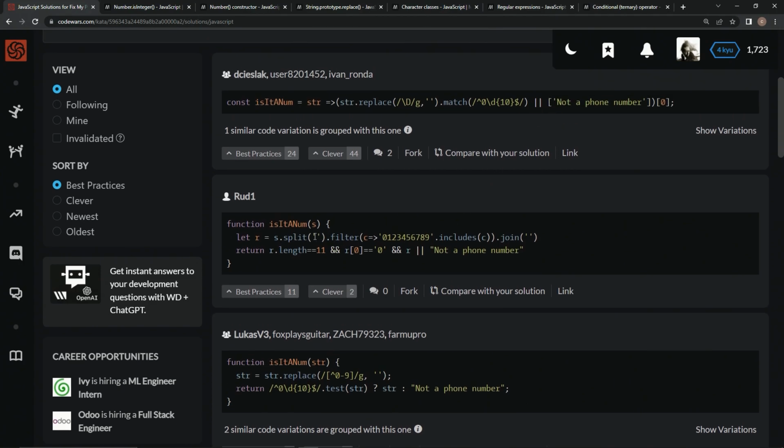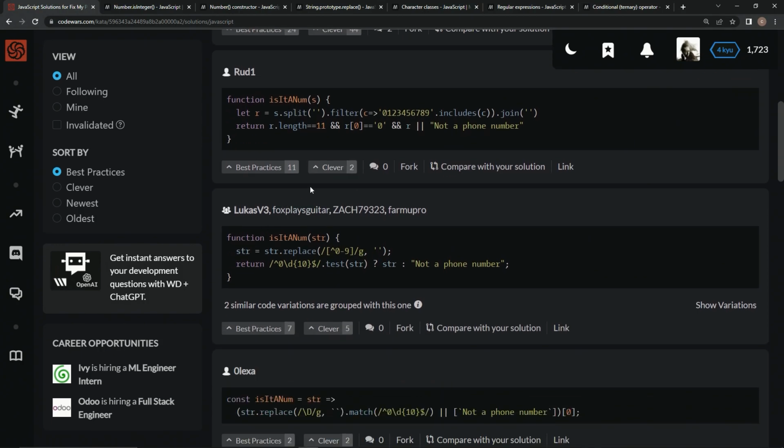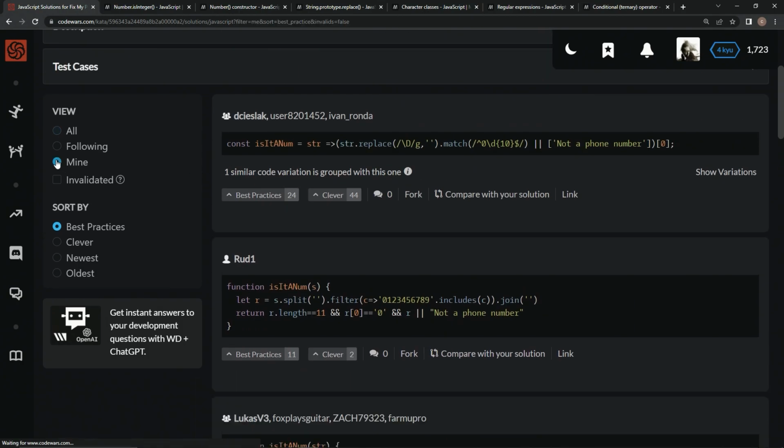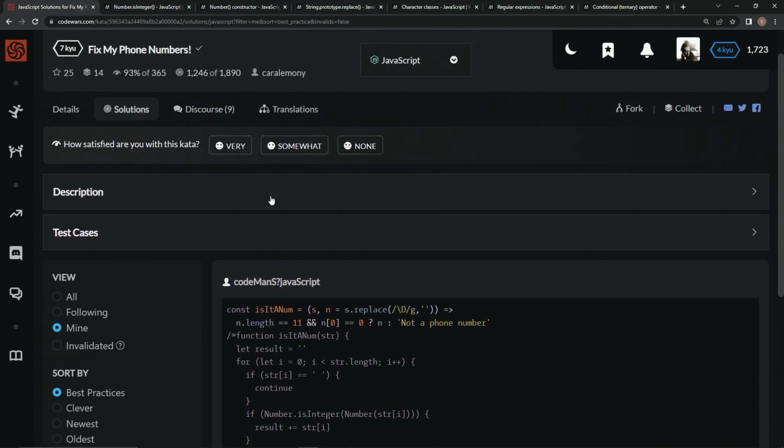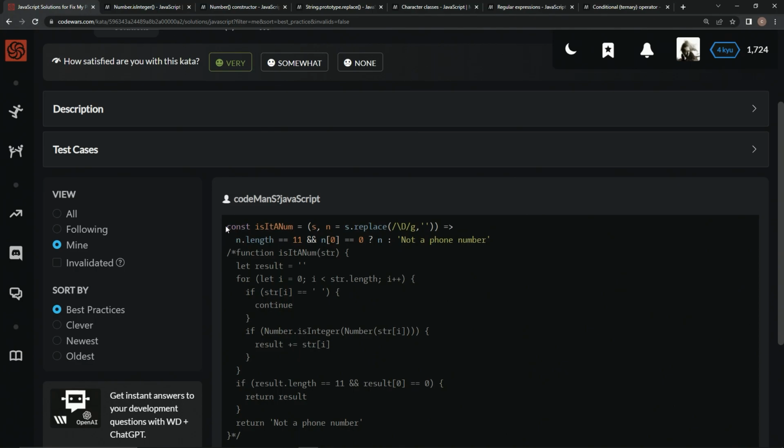And then here's another way with the split, filter, includes, join, and that's cool too. You can check out all the rest of these if you feel like it. Let's go over to mine. Just me on this one. Best practice in my opinion. Very much like it. And we'll see you next time.